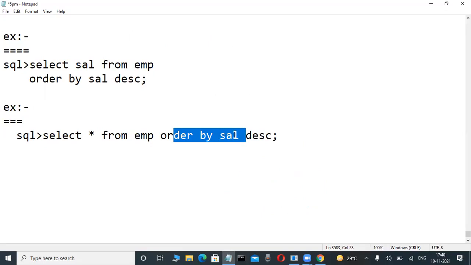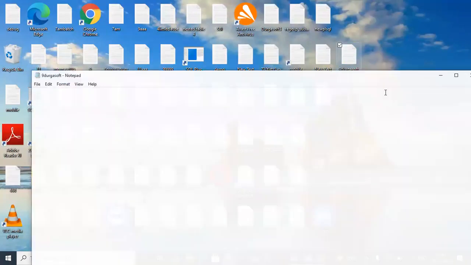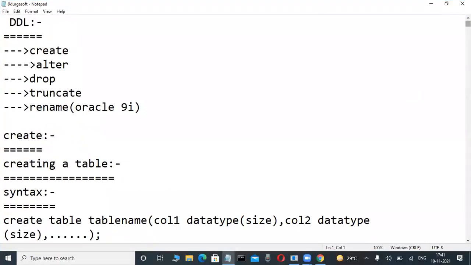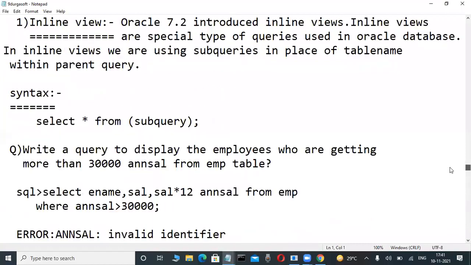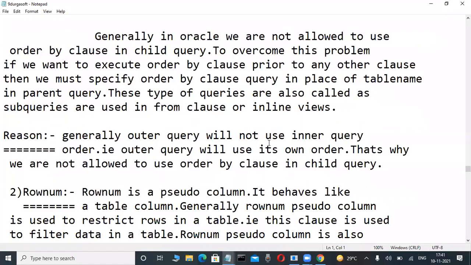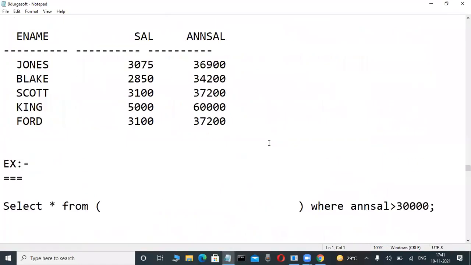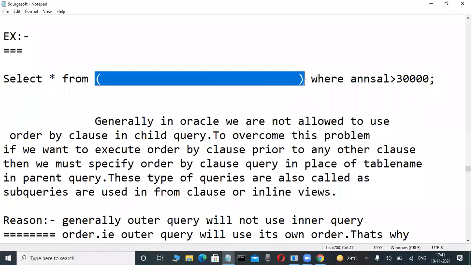Okay, fine. Don't worry. In the future, the order by clause, not now, not today. Advanced concepts are there. Here, in-line view concepts are there, and some sub-queries are there in a future chapter.